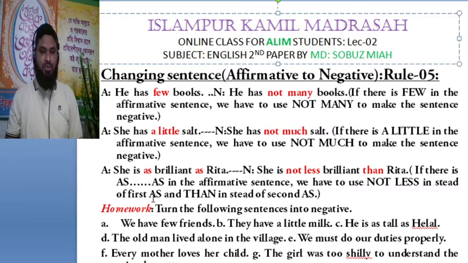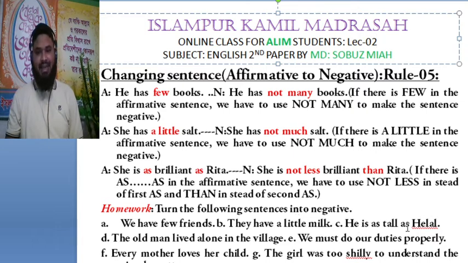Okay, dear student. Firstly, try to understand the rules. Then turn the following sentences into negative. Number A, we have few friends. B, they have a little milk.